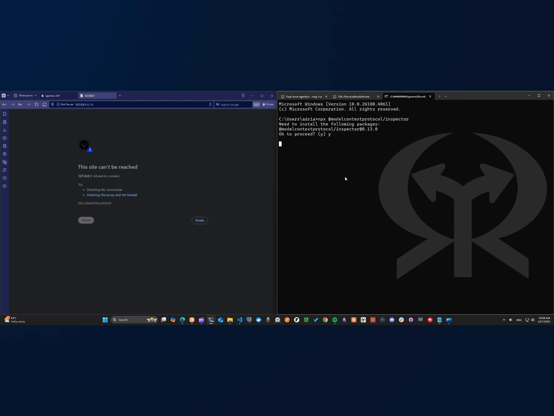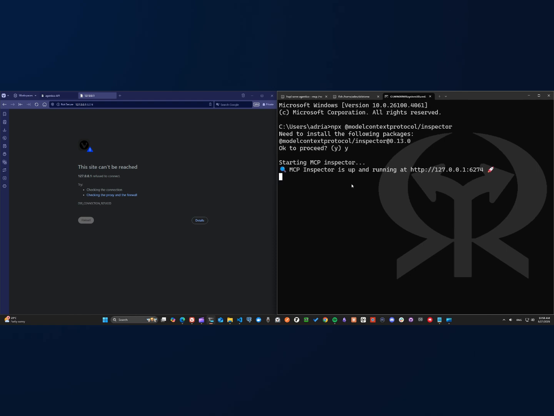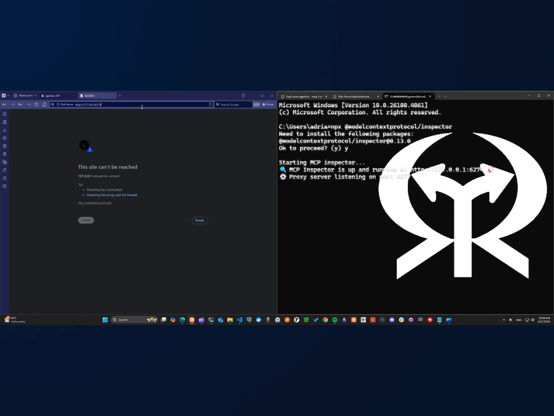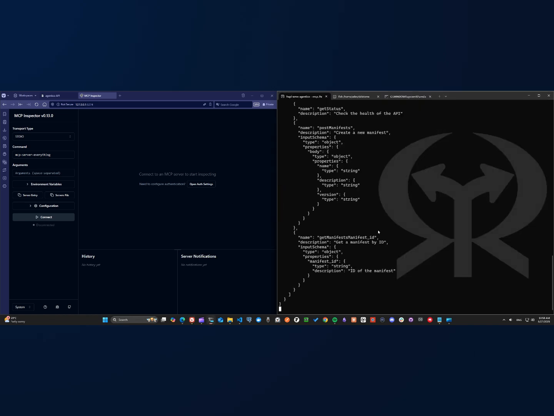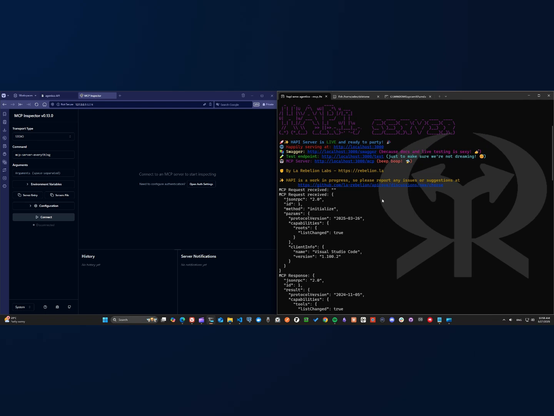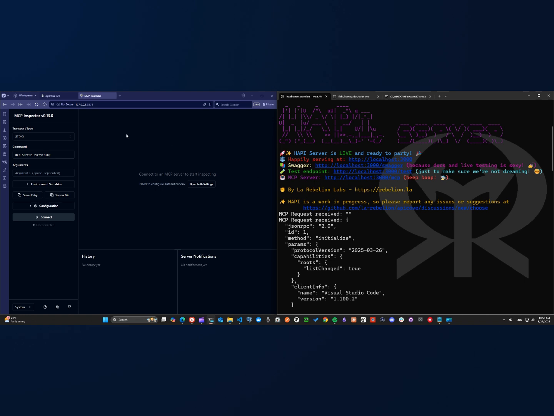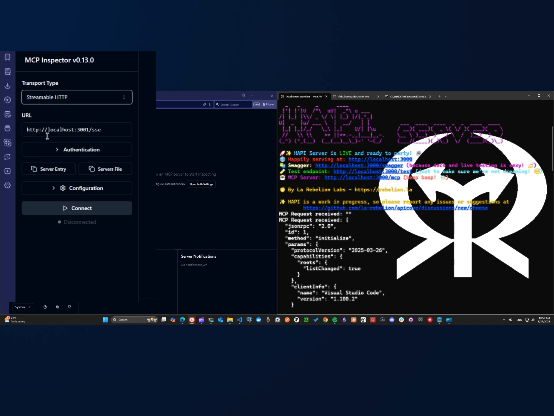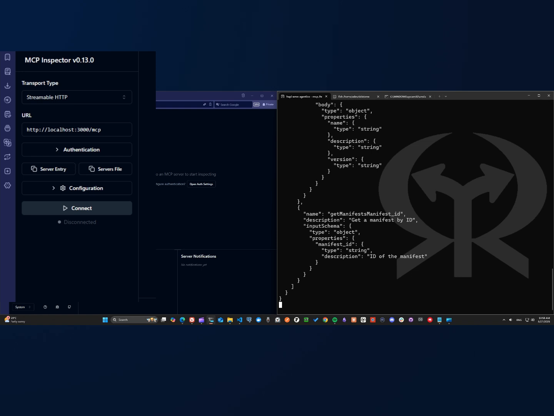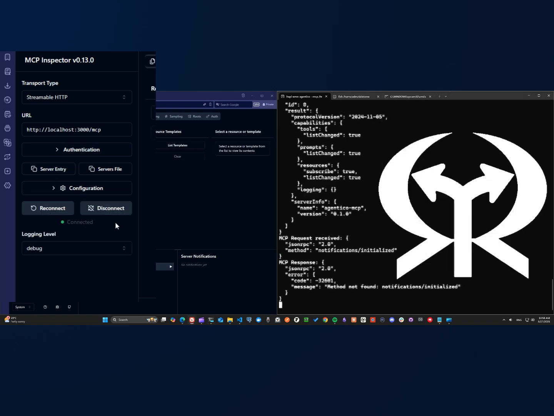Now, let me show you quickly how another MCP client can communicate with the MCP server. In this case, I'm going to use the Inspector. MCP Inspector is a tool provided by Anthropic, the creator of MCP. So here we have our server instantiated. Let me copy the URL in the MCP client to connect to this server. Let me change this to MCP. Okay, start the connection. We see the traffic here as well, same as in VS Code.